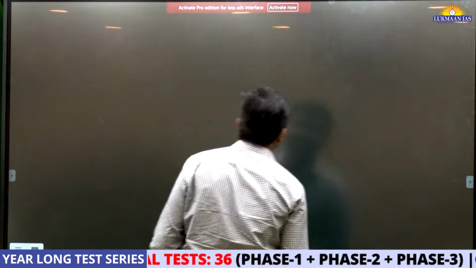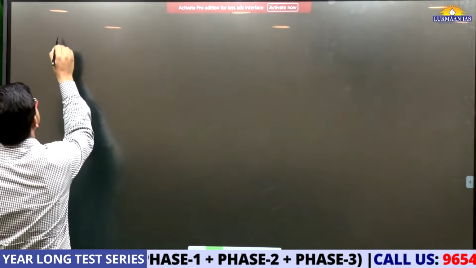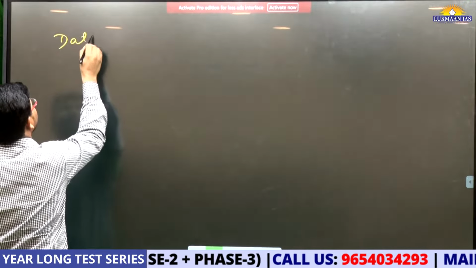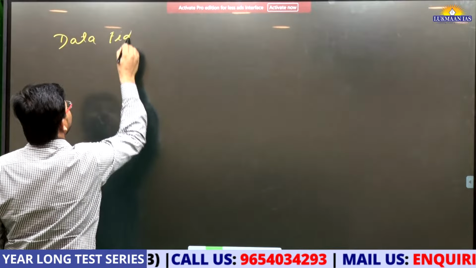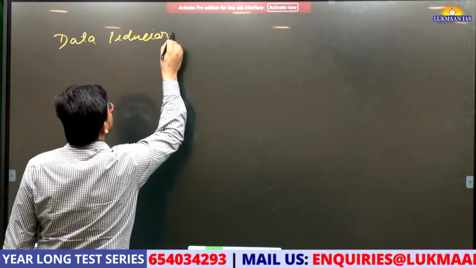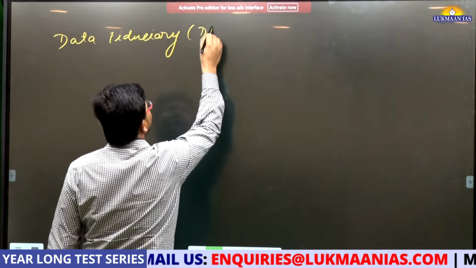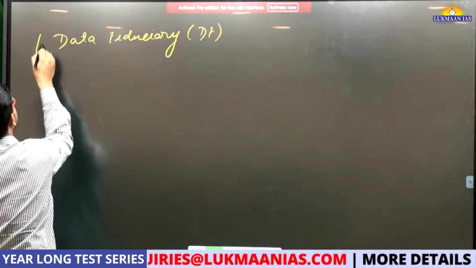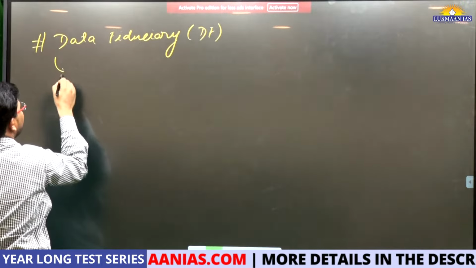And if I talk about the data fiduciary, let's discuss that. Data fiduciary means the companies, DF, the companies that are using the users' data.